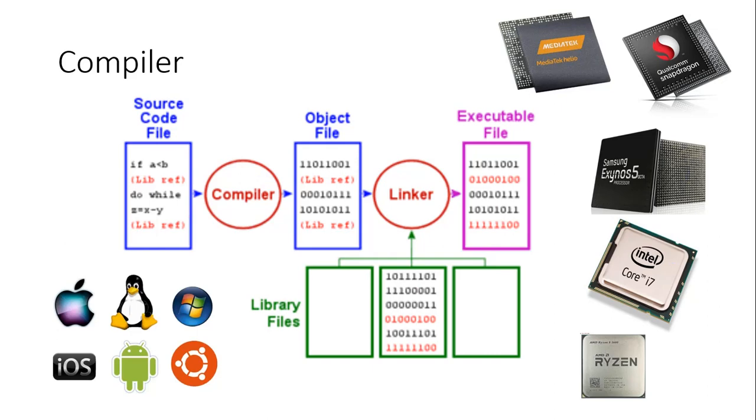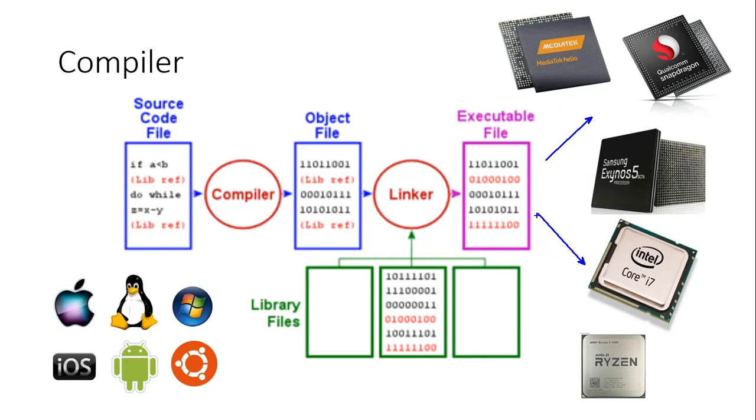Now, when the instructions are generated, there are two varieties of processors that you can think of. One is the CISC processor, that is the complex instruction set, and the other one is the reduced instruction set, RISC. Now, the instruction set that is used by the CISC machine is different from the RISC machine.